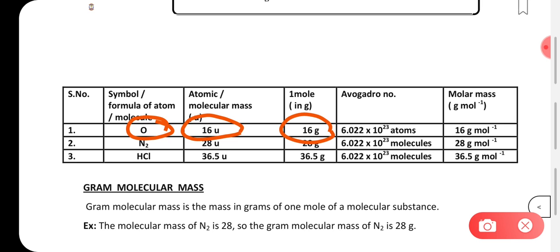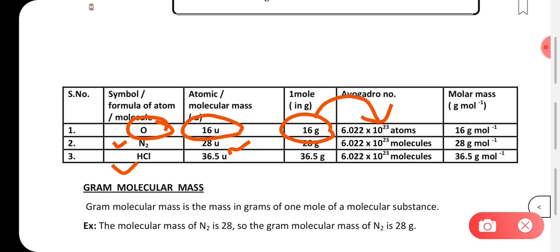There will be these many atoms present. Same way for nitrogen. If nitrogen, it is N2, atomic mass is 14, but here our molecule is N2. There are 2 nitrogen atoms, so 14 plus 14 is 28. So its mass, for N2, is 28. So 28 grams will contain how many? It will contain 6.022 into 10 power 23 molecules.